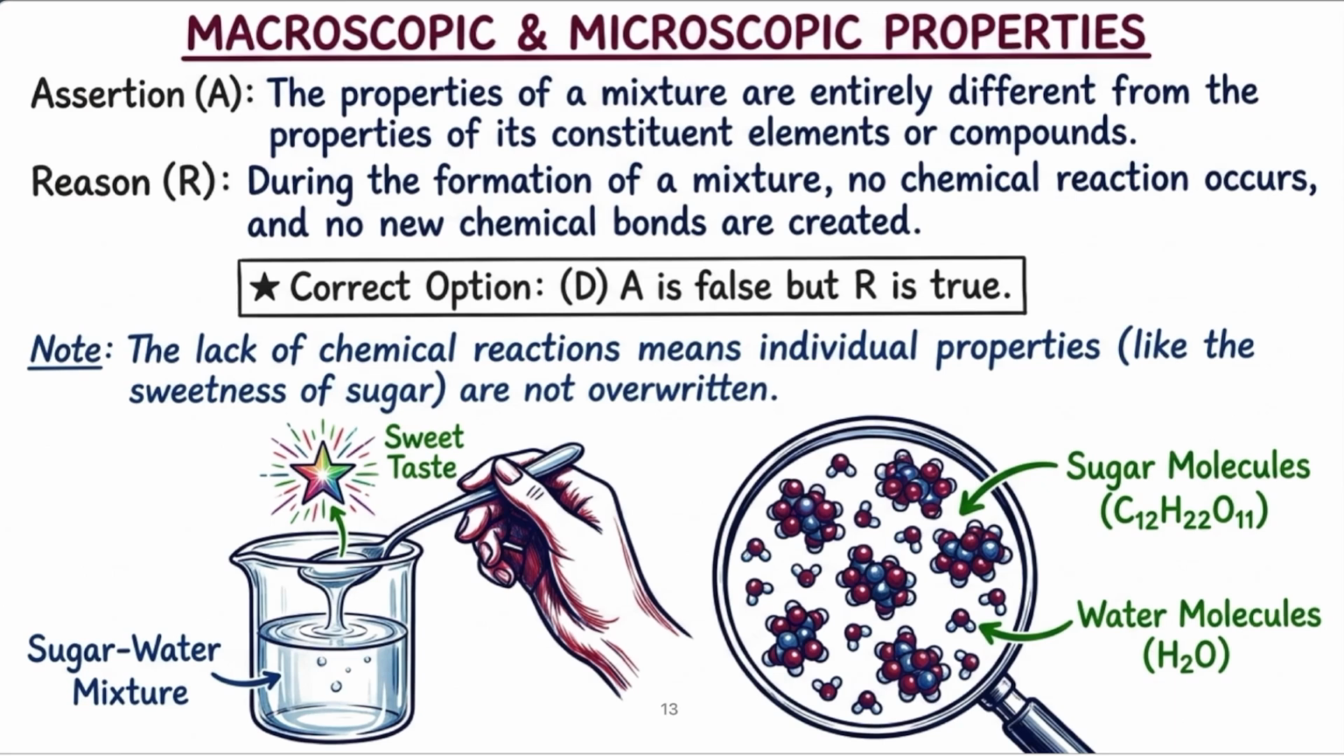See, once you mix sugar in water, the taste of each component of this type of mixture is retained. So are the properties of a mixture entirely different from the properties of its constituents? No, because it has the properties of sugar. But during the formation of the mixture, what happens? Water molecules just surround the sugar molecules without forming any bond between the sugar and water, right? That's why R is correct, A is wrong.